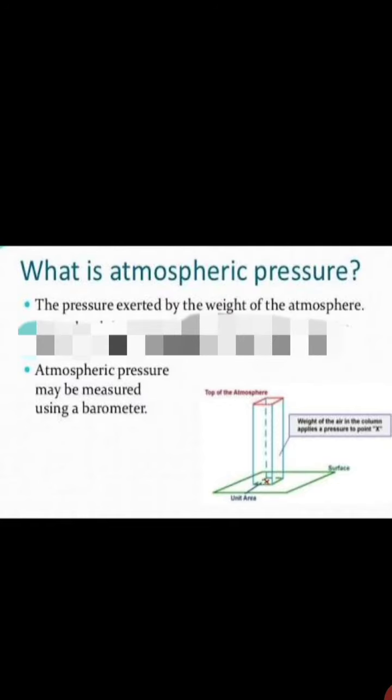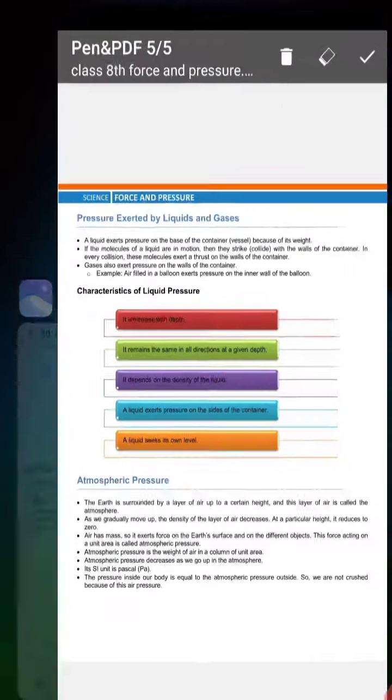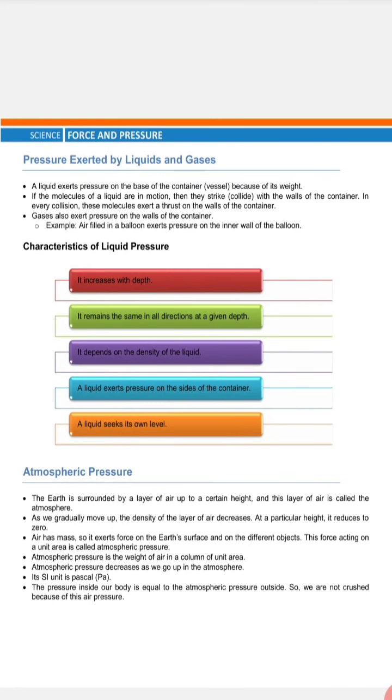Atmospheric pressure may be measured using barometer. Barometer is the device used to measure atmospheric pressure. Atmospheric pressure decreases as we go up in the atmosphere. Its SI unit is Pascal. The pressure inside our body is equal to the atmospheric pressure outside. So whatever the pressure inside our body is same as the atmospheric pressure outside. So we are not crushed because of this air pressure.